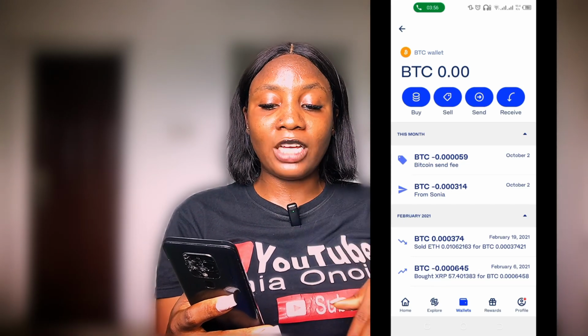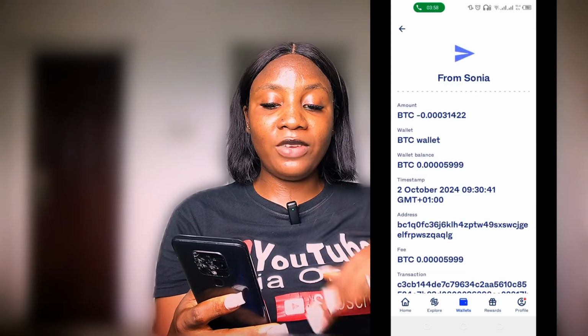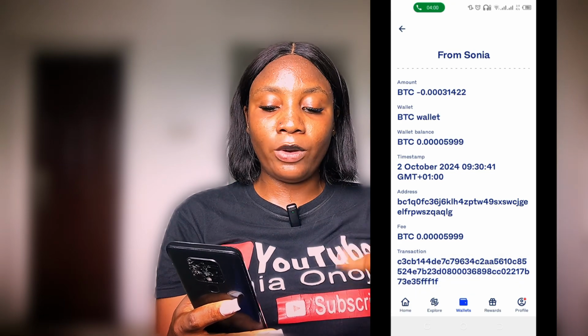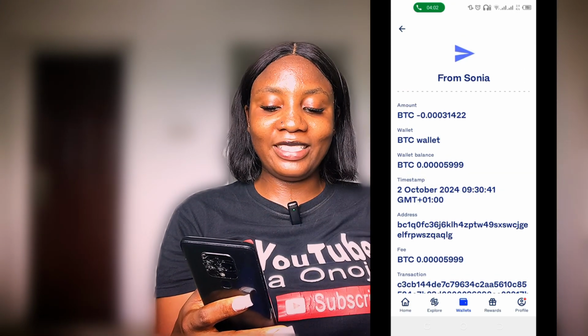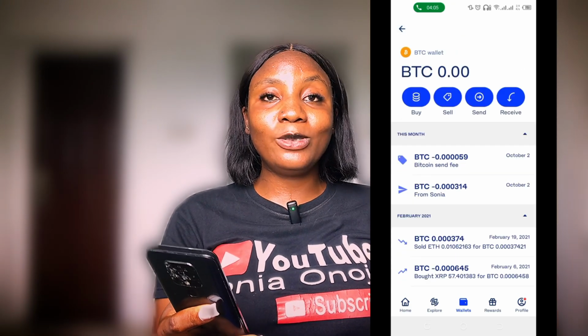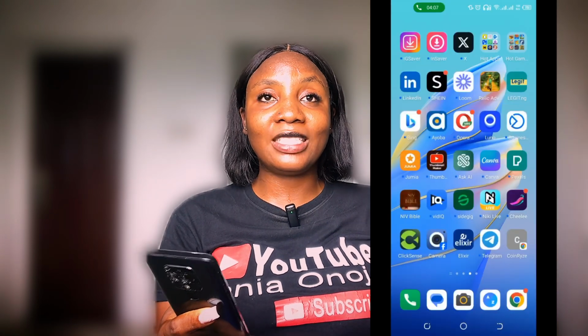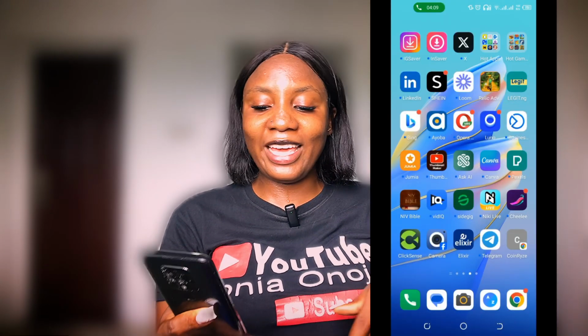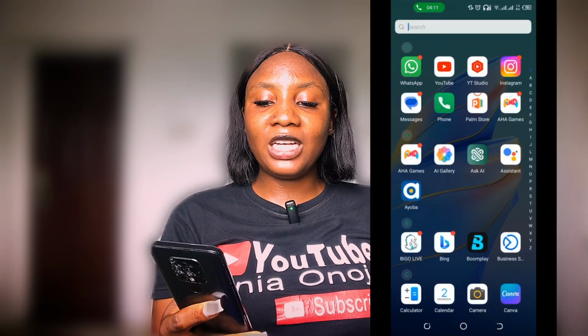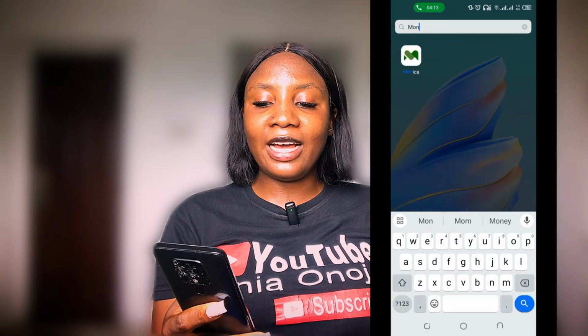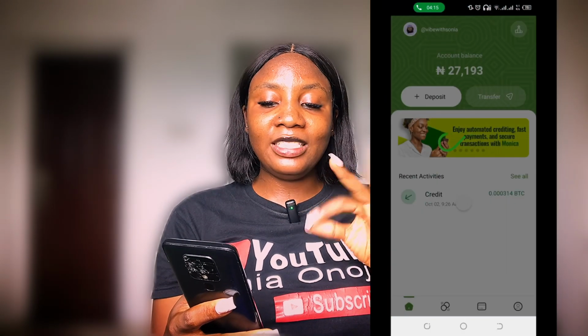So I have to view the transaction as well to be sure, which is everything that you guys are seeing, and the address as well. And you guys are seeing that the from Sonia is here, okay? So I'll just minimize and go to my Monica.ng to be sure that this thing don't enter, okay? So I'll just go ahead and type on Monica.ng, click on it, and you guys see that I've gotten my